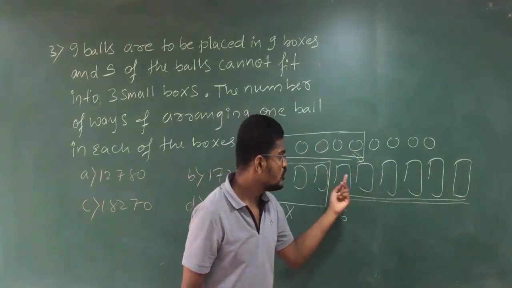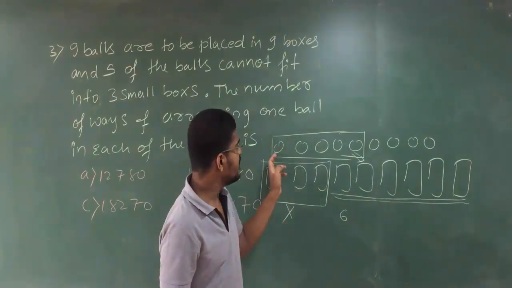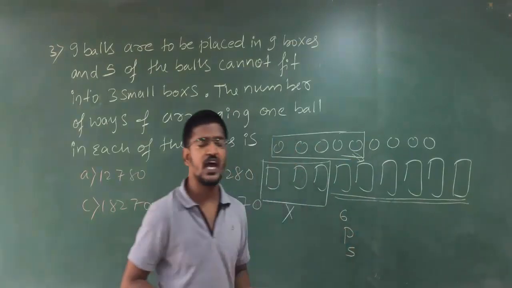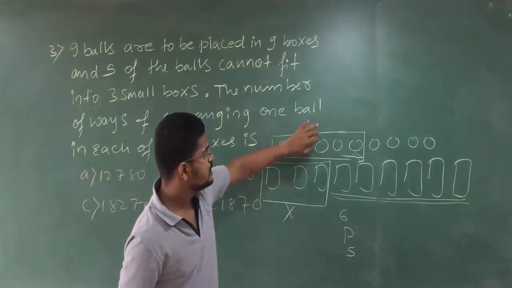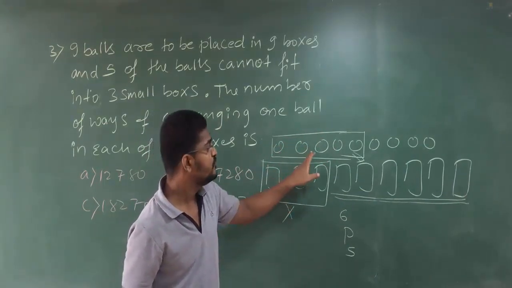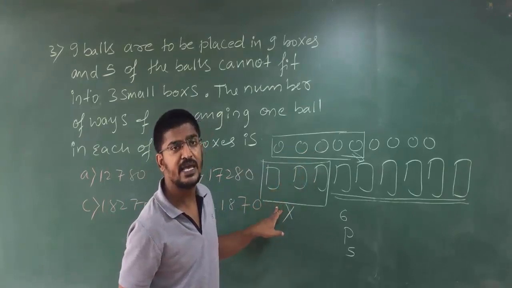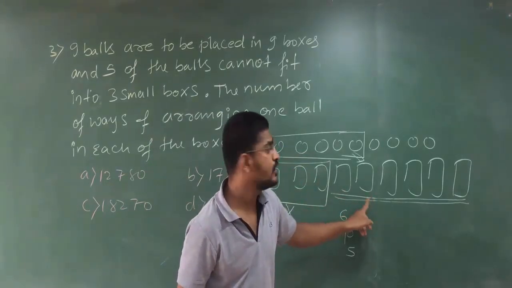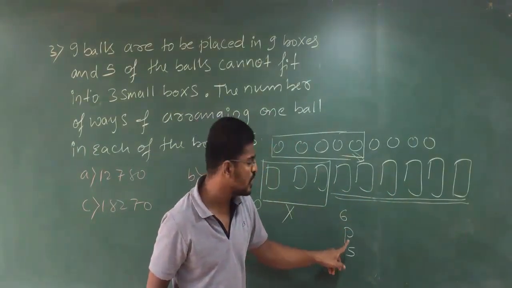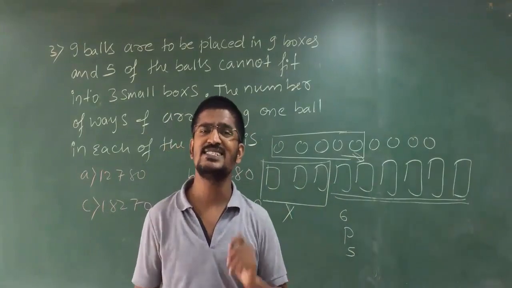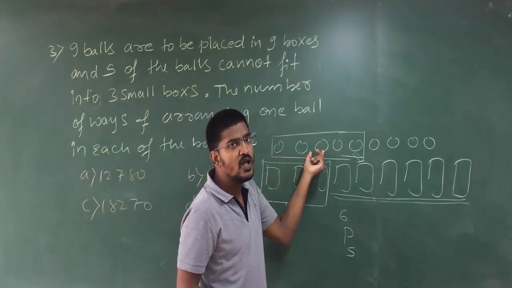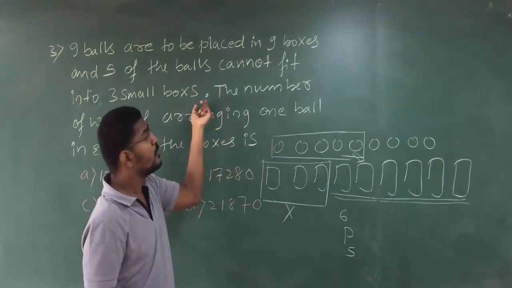Clear? So out of these 6, how many are you arranging? 5 balls you are arranging. That means 6P5. Because these 5 balls cannot fit into these 3 boxes, they have to be settled in the 6 remaining boxes. Now you have arranged 5 balls, but our process is not over.